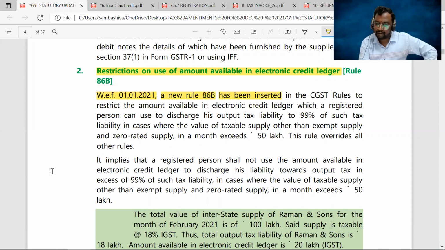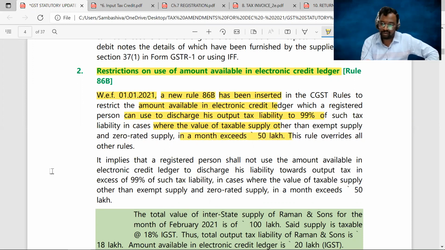So here, the amount available in electronic credit ledger can be used to discharge your output tax liability, but subject to a maximum of 99%, where the value of taxable supplies other than exempted and zero rated supplies in a month exceeds rupees 50 lakhs. That is why we have discussed now that the ceiling limit of 50 lakhs excludes exempted supplies and zero rated supplies. Clear, sir?